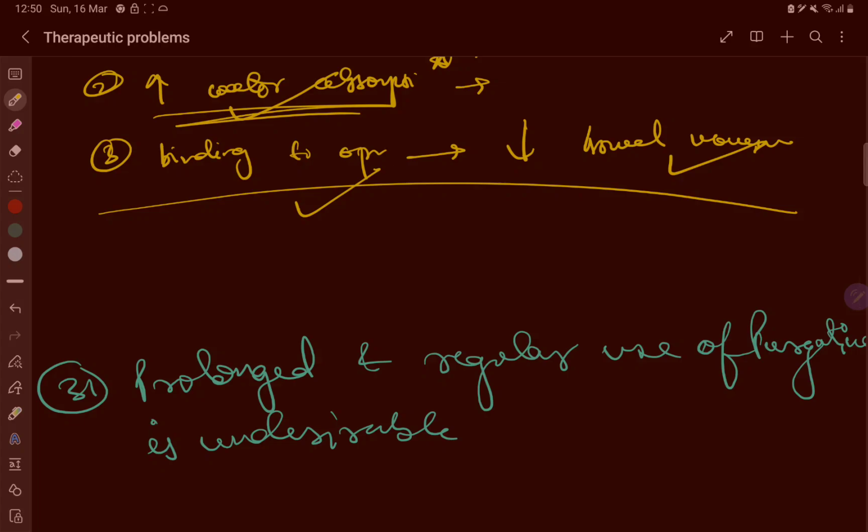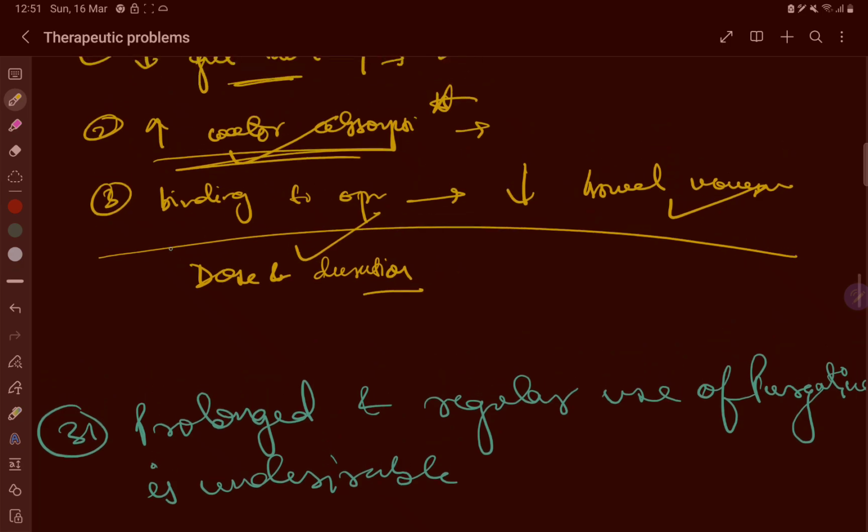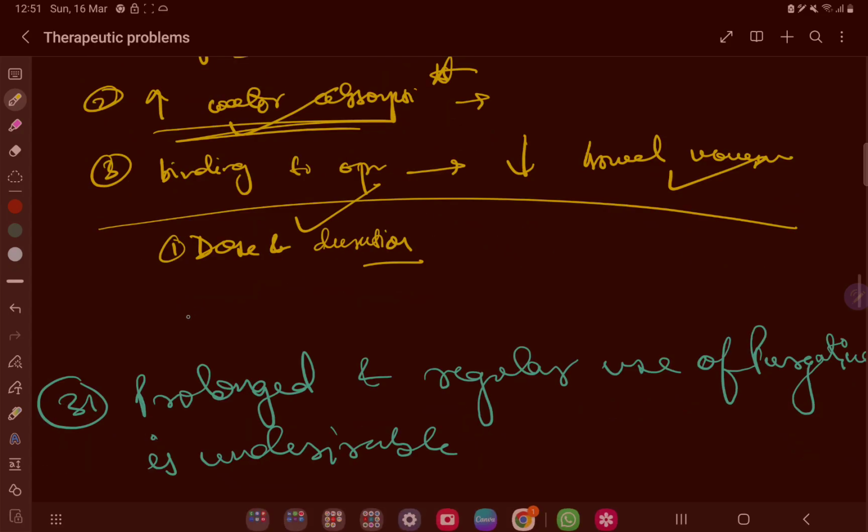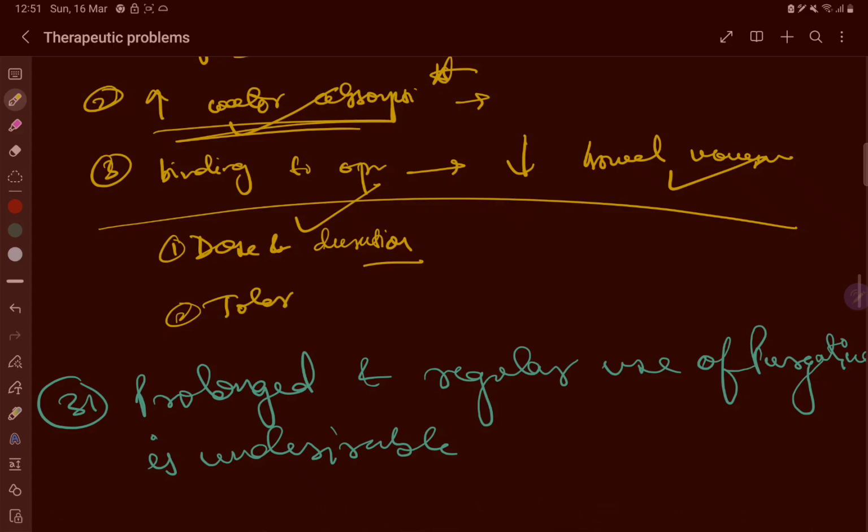Next, there are other factors which lead to constipation. First is the dose and duration. A higher dose and longer duration of morphine cause a higher risk of constipation. Number two is individual tolerance. Different people have different levels of tolerance to opioids. Some may be more susceptible to morphine induced constipation due to individual differences in opioid receptor density and gut motility. So opioid receptor receptivity is pharmacogenetics, right?